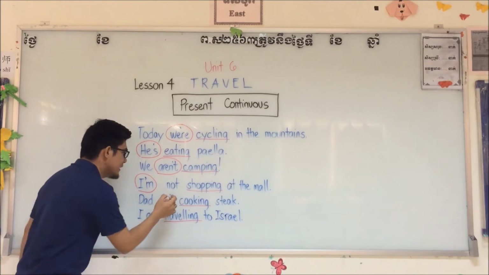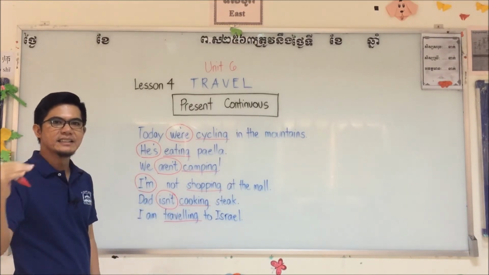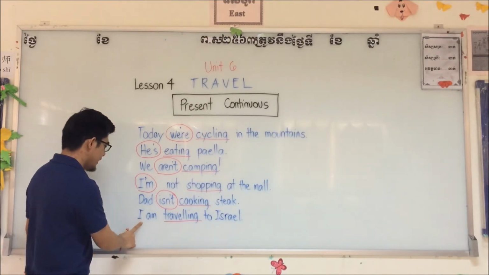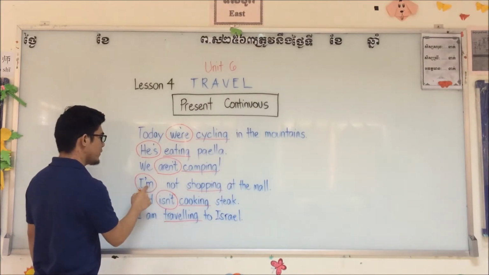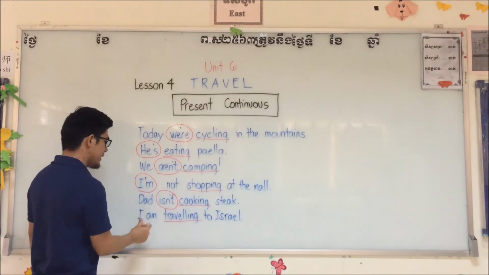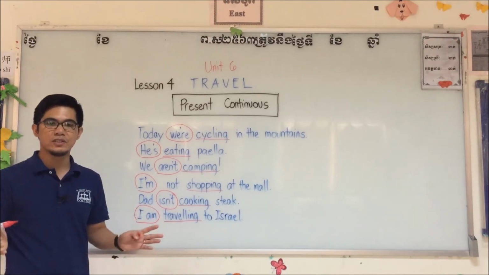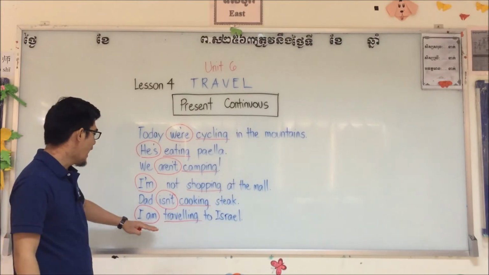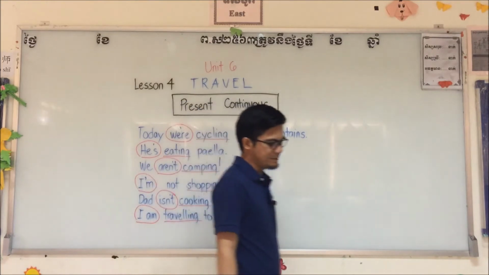Isn't. Short for is not. Is not. And then last, I am. This one is negative, I'm not, but this one is I am. No need to use the contraction. I am.